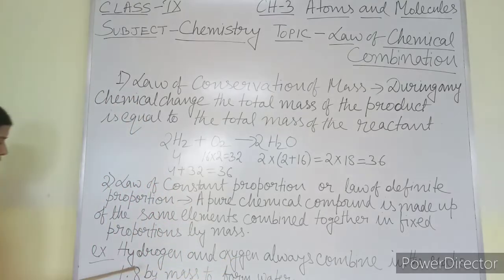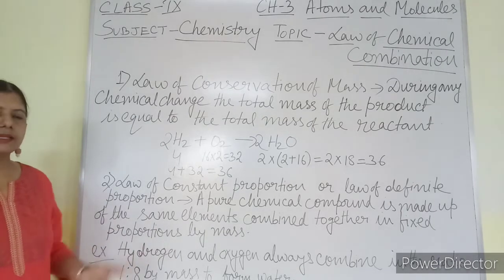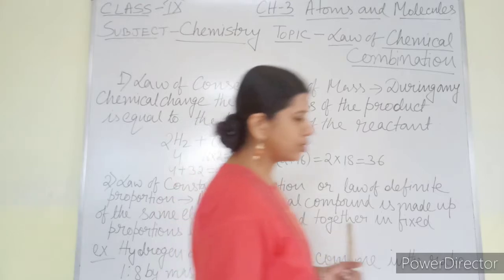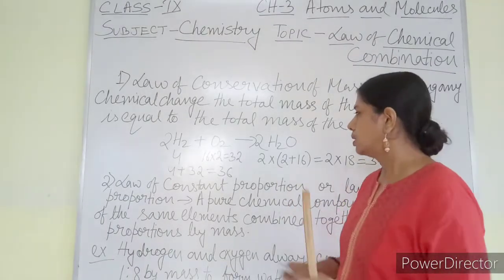We generally find that hydrogen and oxygen always combine in the ratio of 1:8 by mass. Every time the ratio of hydrogen to oxygen by mass will be 1:8, whatever the amount of water, whatever the amount of hydrogen and oxygen. I can explain it from here also.